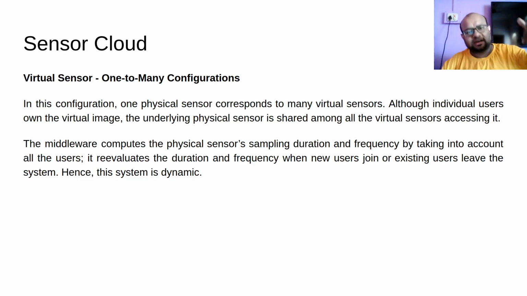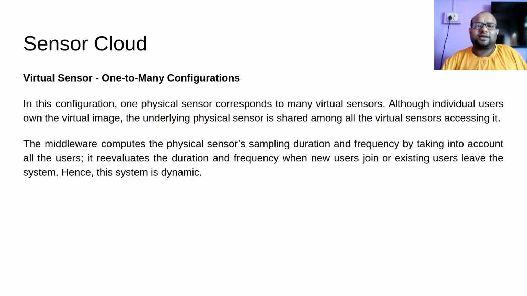For example, I had three users: one sampling once per second, one once per minute, and one once per hour. If the user who was sampling once per second leaves the system, then what will happen? Now I can sample once per minute, right? Because that is the highest frequency at which the sampling has to be done. So this system is dynamic in the sense that when users leave or join, this sampling frequency and sampling duration will change. At some later point of time, say this once-per-second user leaves, so I am now sampling at once per minute.